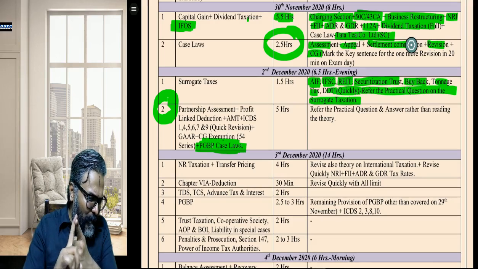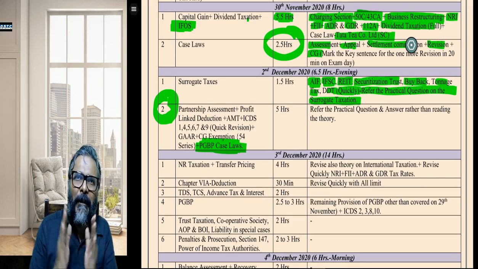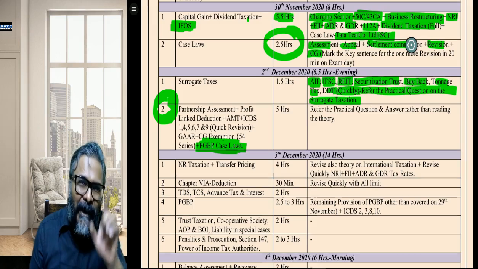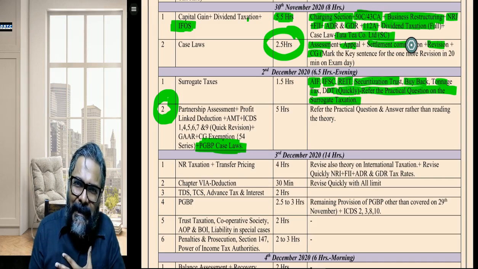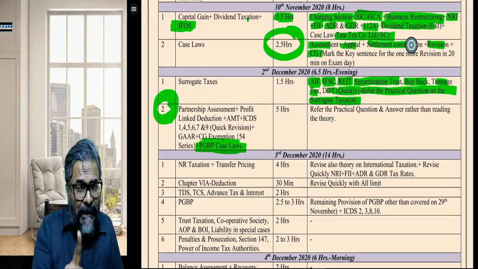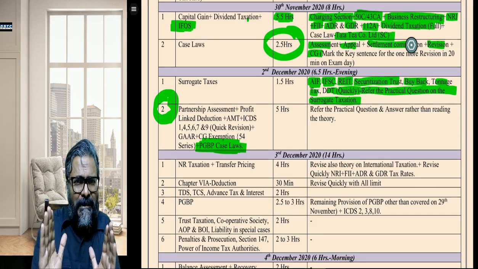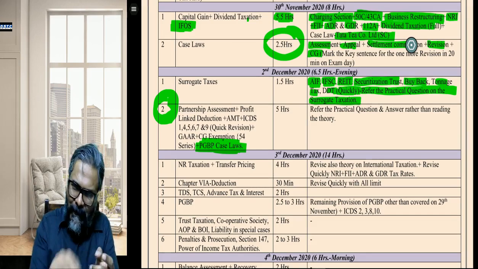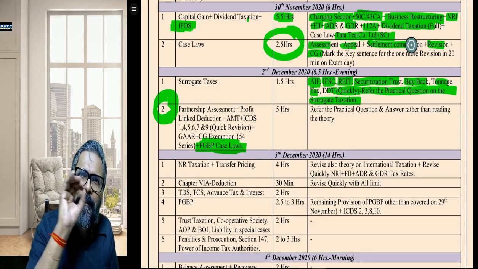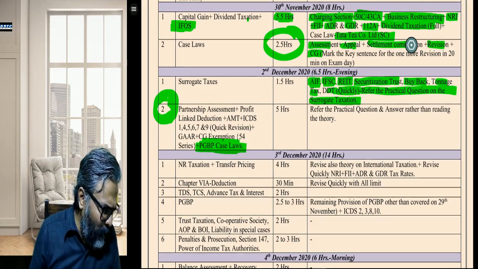So REIT students, IFSC, Securitization Trust, buyback, tonnage tax. Students, my humble suggestion to all of you is to directly refer the practical questions. Please don't read the theory part, because technically speaking, all these questions are only for the practical part. Yes, if you want to read the amendment things, whatever the amendments are, read the theory one time. But out and out, all these topics, students, are practical oriented topics. So your focus has to be practical.